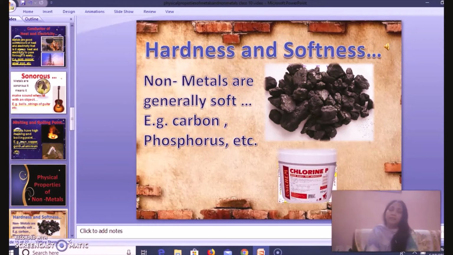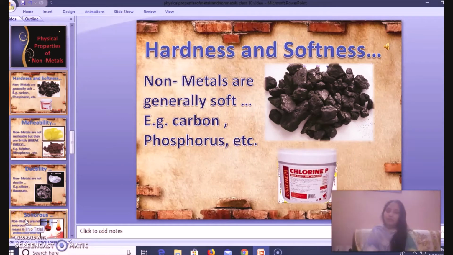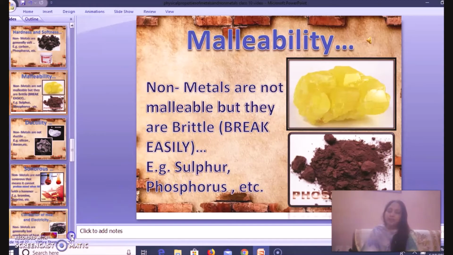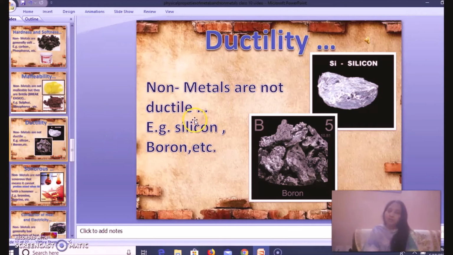When we consider hardness or softness, most of the non-metals are very soft, right? Next property we will understand is malleability. Here non-metals are not malleable, otherwise they are actually brittle. Brittle means they break easily. Sulfur and phosphorus, these non-metals we can easily break. Now next is ductility. Of course non-metals are not ductile, so we cannot draw wire out of these non-metals.